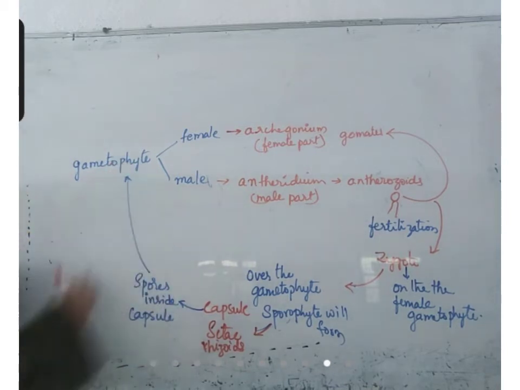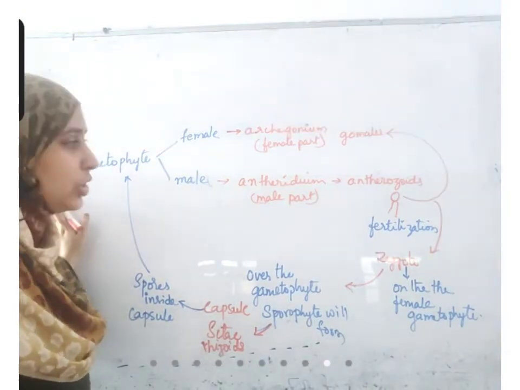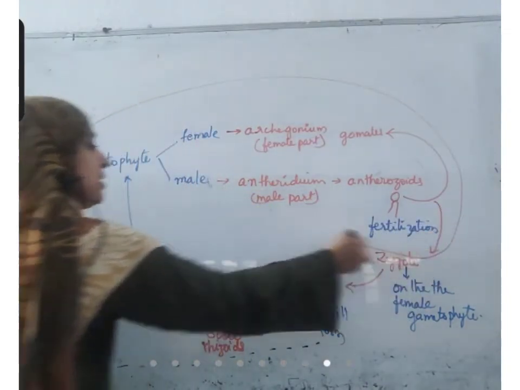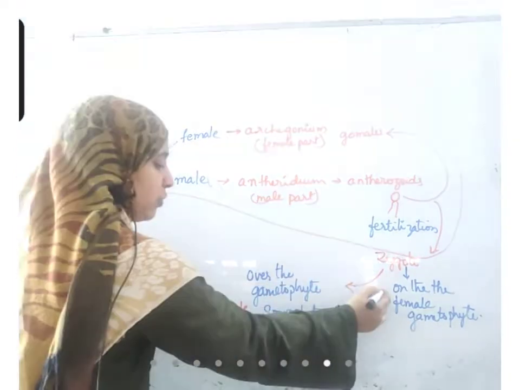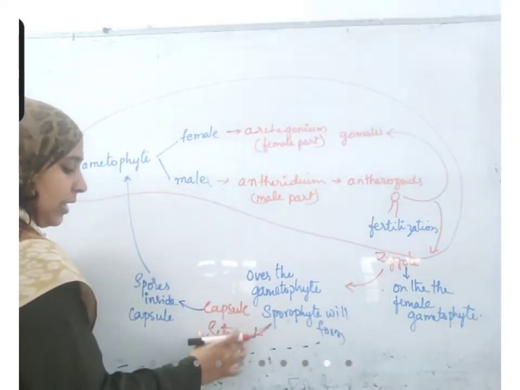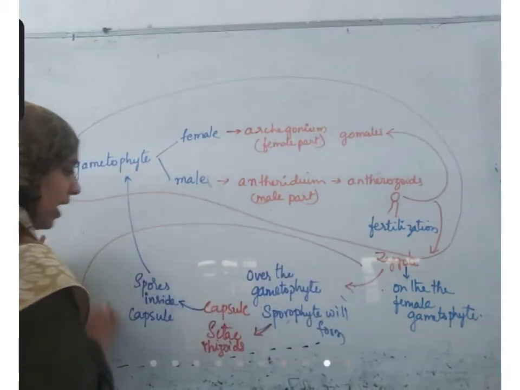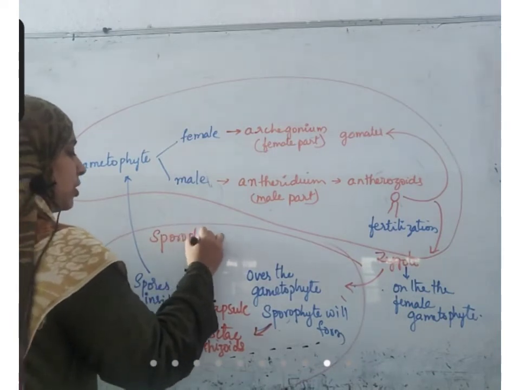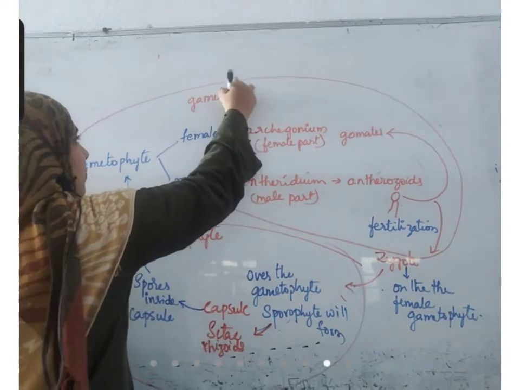These spores will produce gametophytes again. So this is the life cycle of the bryophytes. From here to here, this is gametophyte only. After the zygote is formed, the seta, capsule and rhizoids will form over it. At that time, this is called the sporophyte.